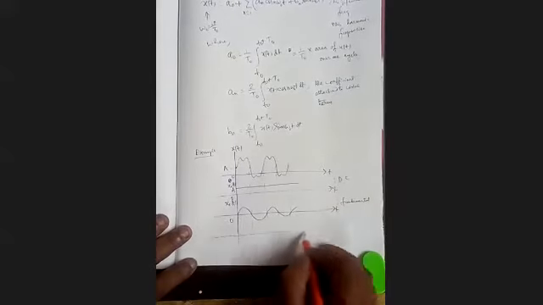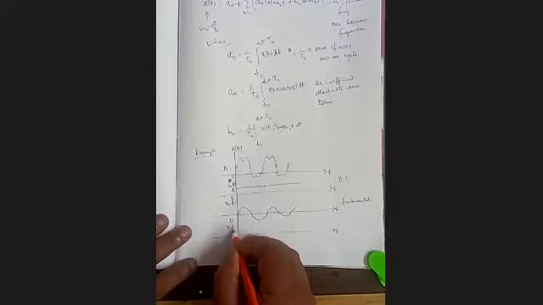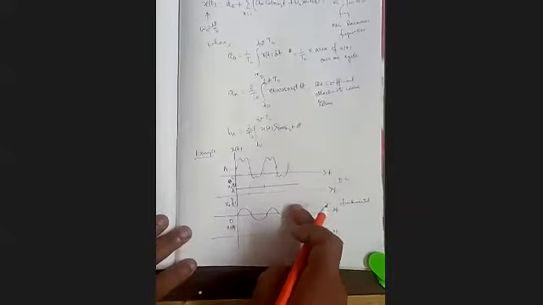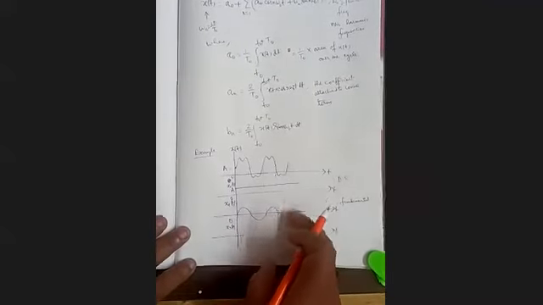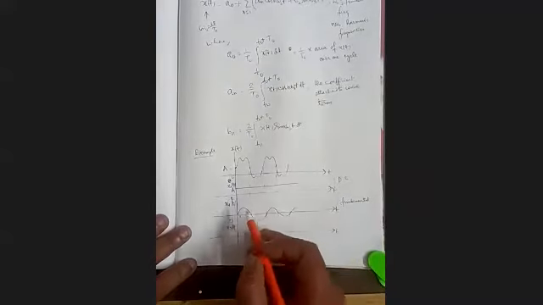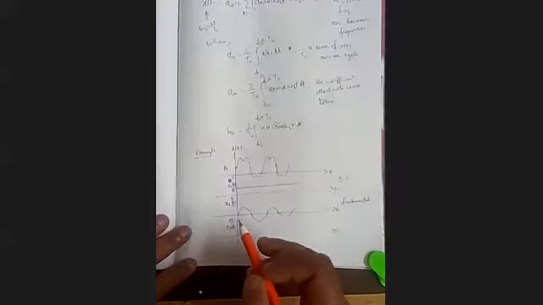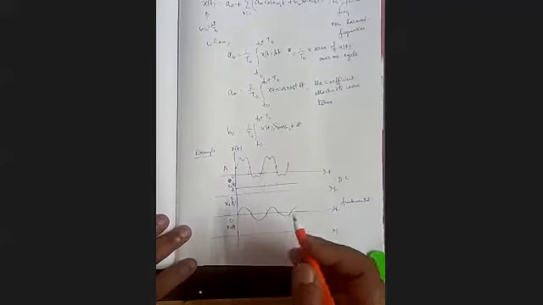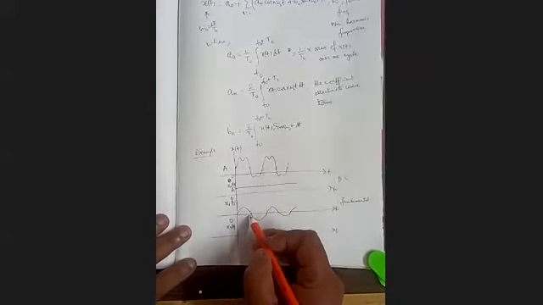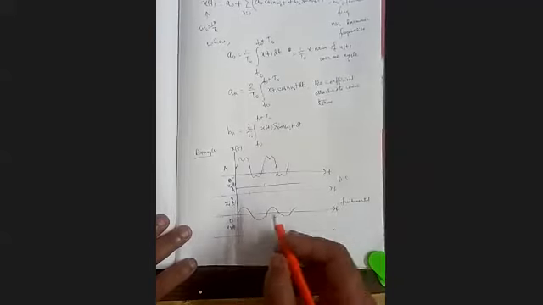Then for the third harmonic, x3t, its frequency is 3 times the fundamental. So when the fundamental completes one half cycle, the third harmonic will complete 3 half cycles.